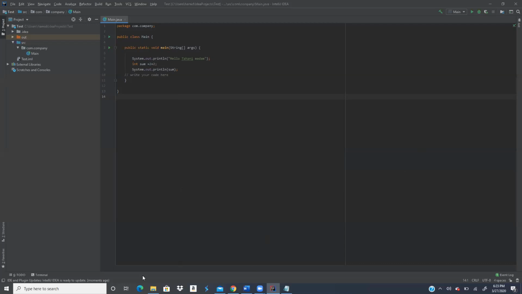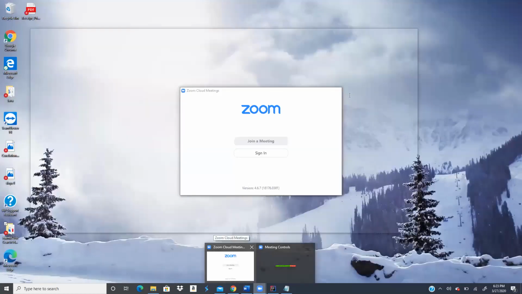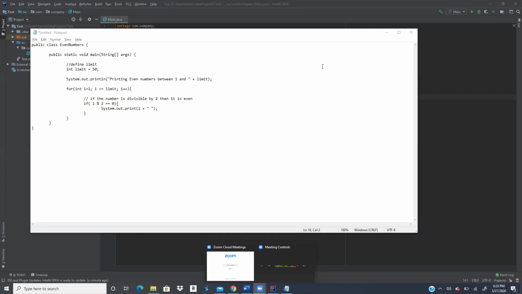I just put it on the notepad. Can you see that, Raghu?